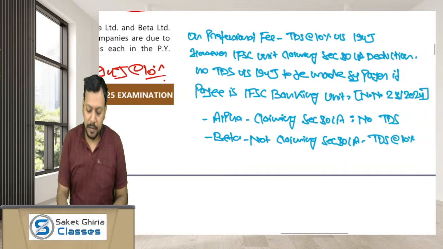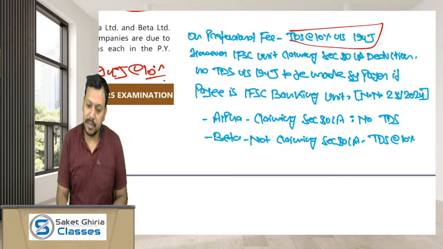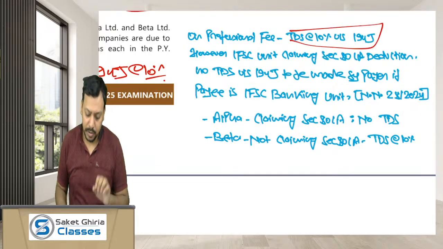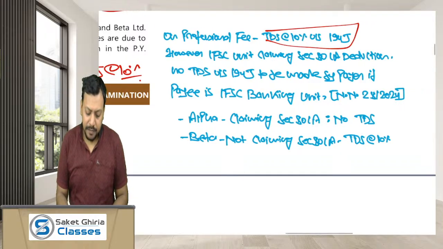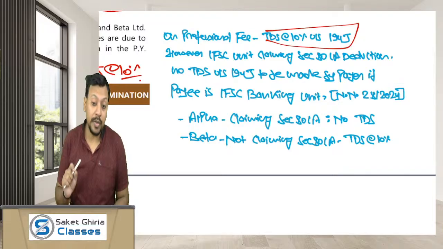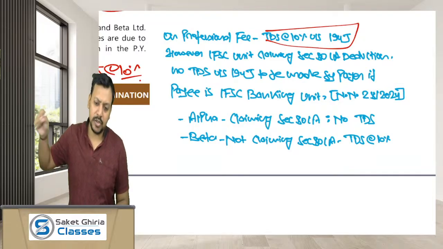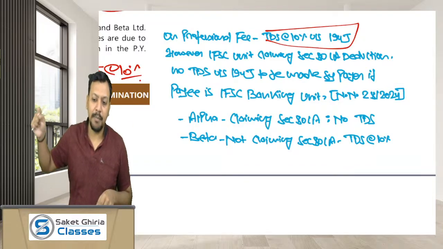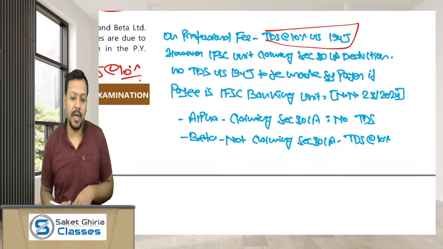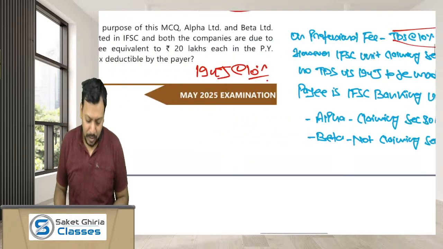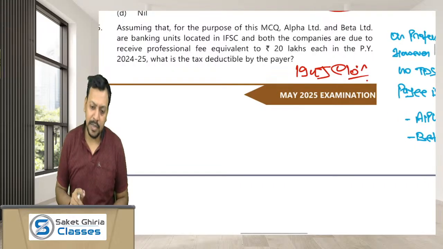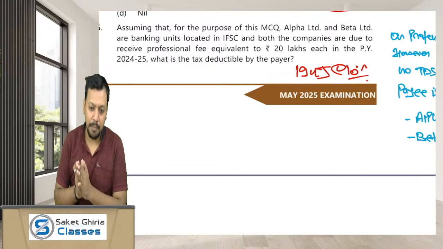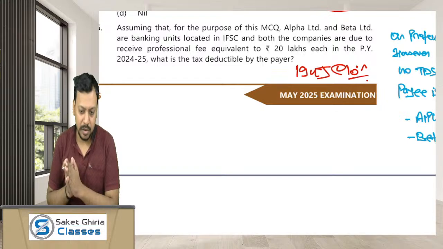On payment of fees for professional services, TDS is liable at the rate of 10%. But if the payee is an IFSC banking unit, then no TDS has to be made by the payer if that banking unit is claiming deduction under section 80LA. So if Alpha and Beta are claiming deduction under section 80LA, then the payer is not liable to make TDS under section 194J.